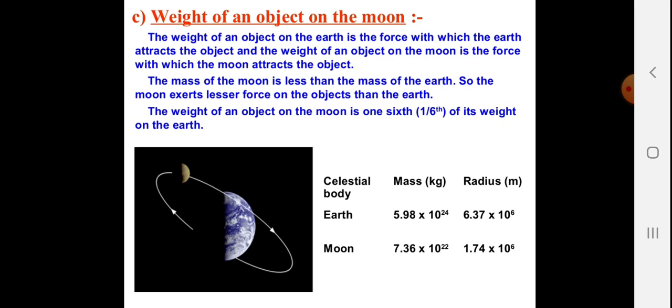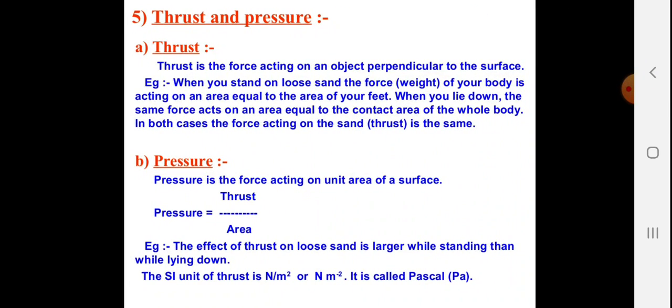Celestial body Earth: mass is 5.98 × 10^24 kg, radius is 6.37 × 10^6 meter. Celestial body Moon: the mass is 7.36 × 10^22 kg, and the radius is 1.74 × 10^6 meter. So you can see the radius is quite less compared to Earth.